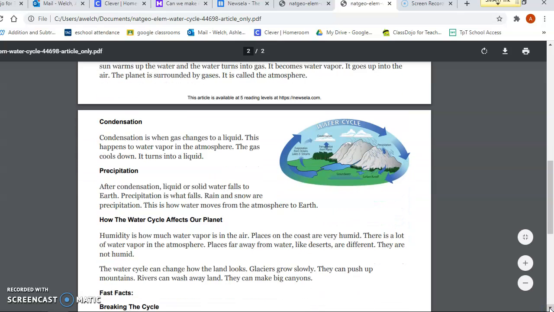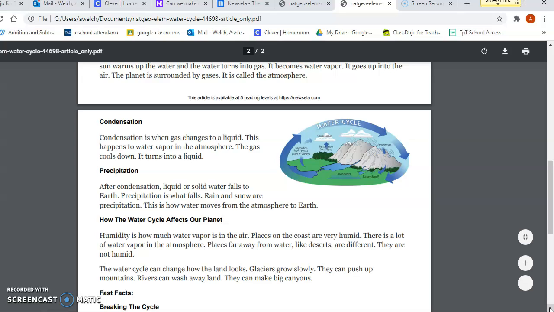How the water cycle affects our planet. Humidity is how much water vapor is in the air. Places on the coast are very humid. There is a lot of water vapor in the atmosphere. Places far away from the water, like deserts, are different. They are not humid. The water cycle can change how the land looks.